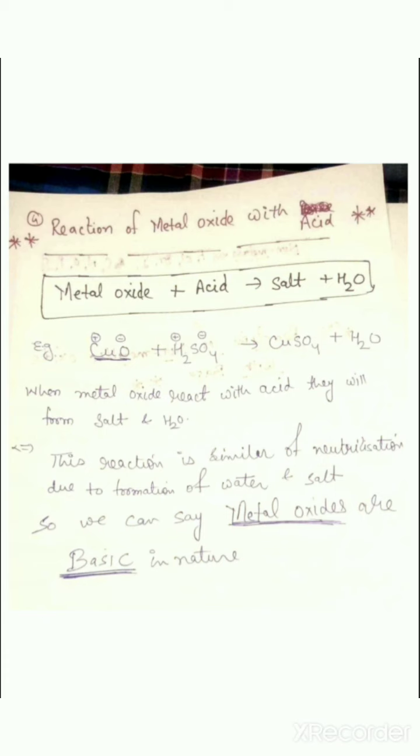Metal plus oxide is called metal oxide. Whenever metal oxide reacts with an acid, it will form salt and water. You can see the reaction on your screen. Copper is a metal; it combines with oxygen to form copper oxide, or cupric oxide, CuO, plus H2SO4, which is sulfuric acid. They both react with each other and exchange their ions, and they form CuSO4, copper sulfate, which is a salt,